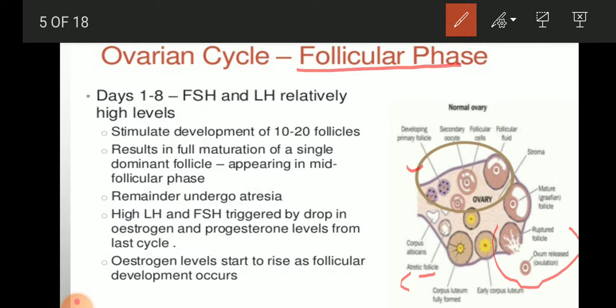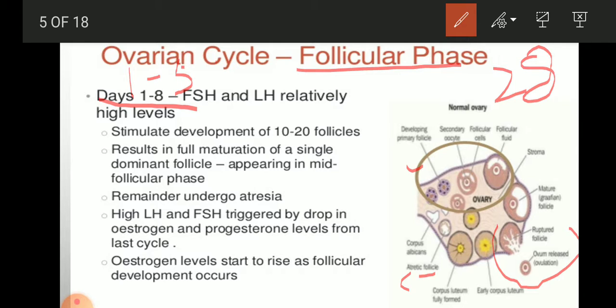Now we will talk about all these one by one. From day 1 to 8, because that cycle is of 28 days, or in some women it can be 30, 31, up to 35 days. That depends on different circumstances. So day 1 to 4, or sometimes we can say day 1 to 5.